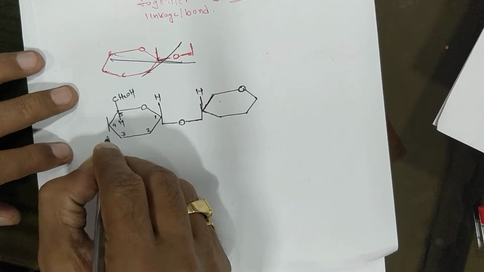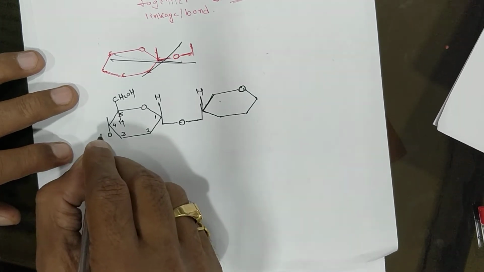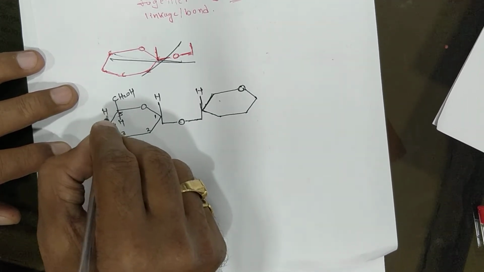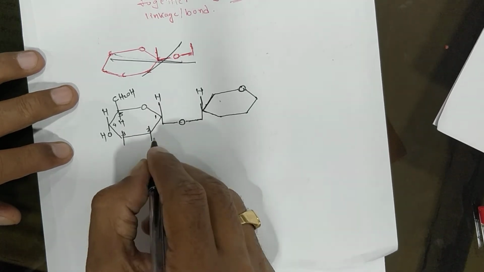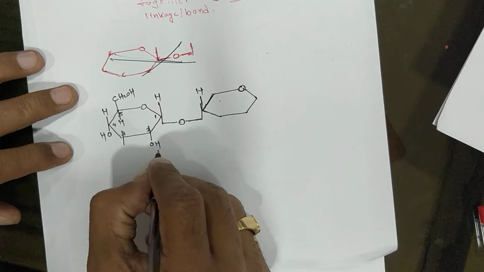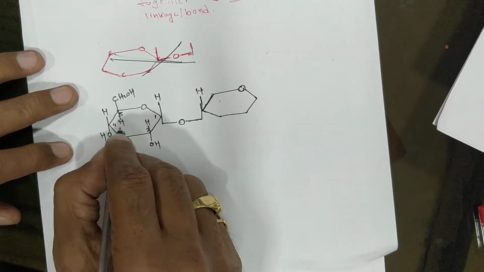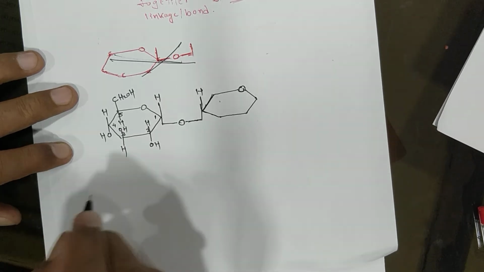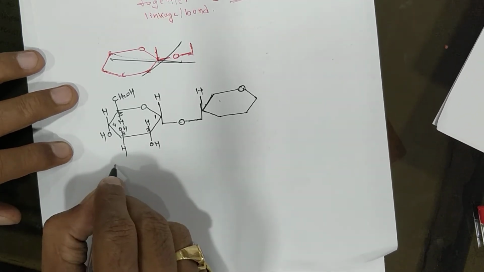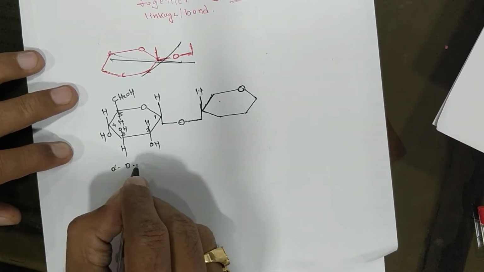Now the linkage, here OH, H. Now here OH, H, OH, H. That structure is called alpha D